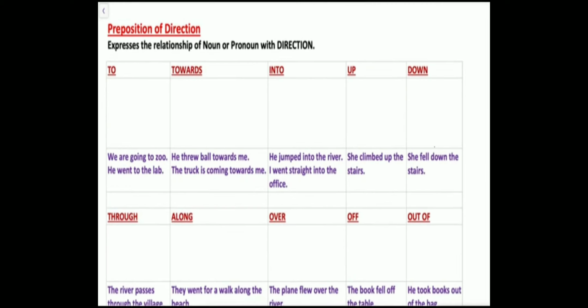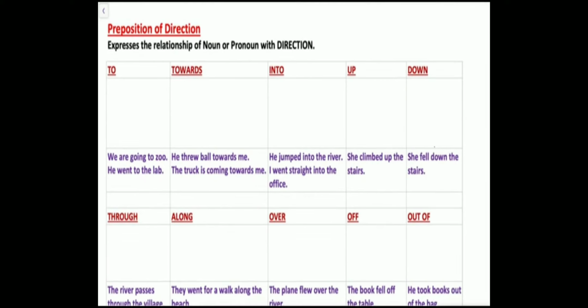Preposition of direction. It tells us in which direction. To: we are going to the zoo. So it is telling direction. Where are you going? You are going to the zoo. He went to the lab. He is going to the classroom. She went to the staff room. So when you say "to," you are telling the direction, which way the person went.